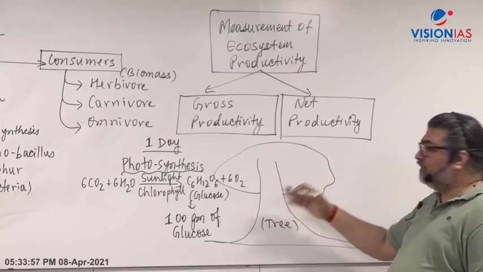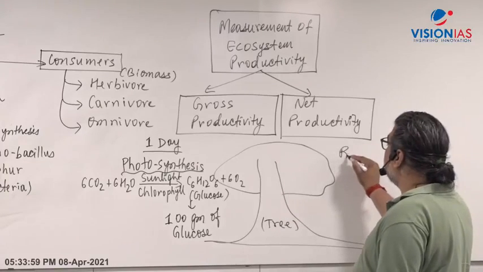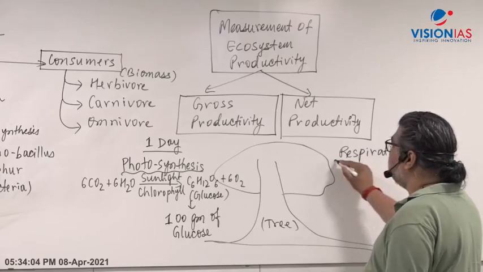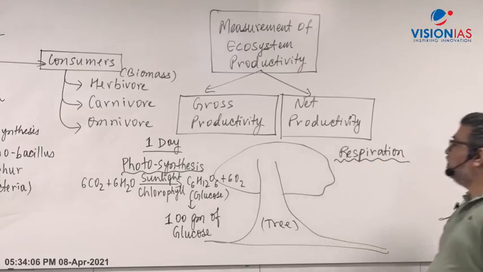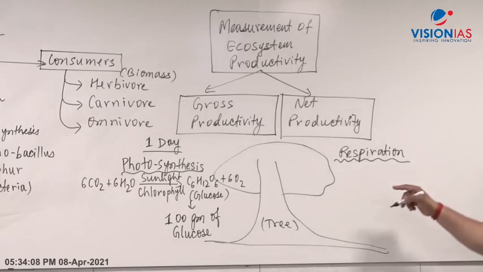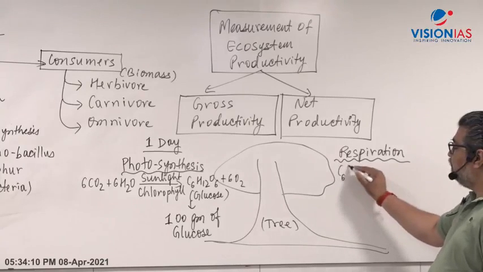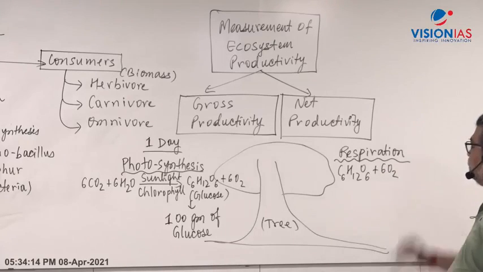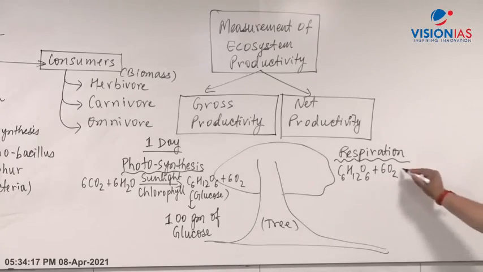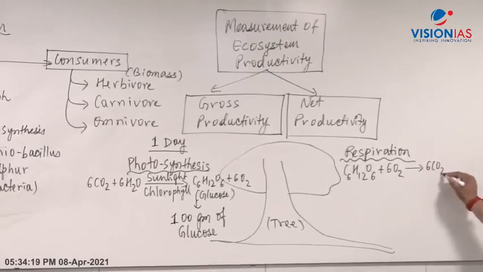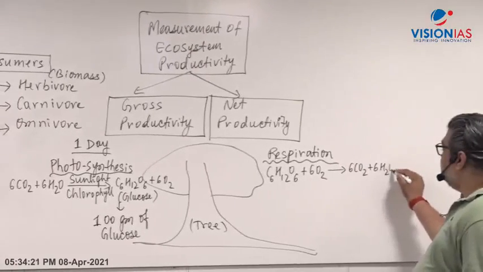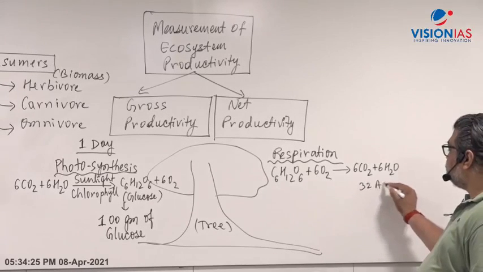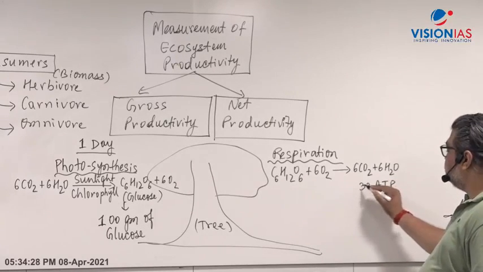The process of getting energy is respiration, the biological process where the energy is obtained. What happens in respiration? The food containing glucose gets oxidized by oxygen and is broken down into carbon dioxide plus water vapor, and it also releases energy, 32 ATP, adenosine triphosphate.